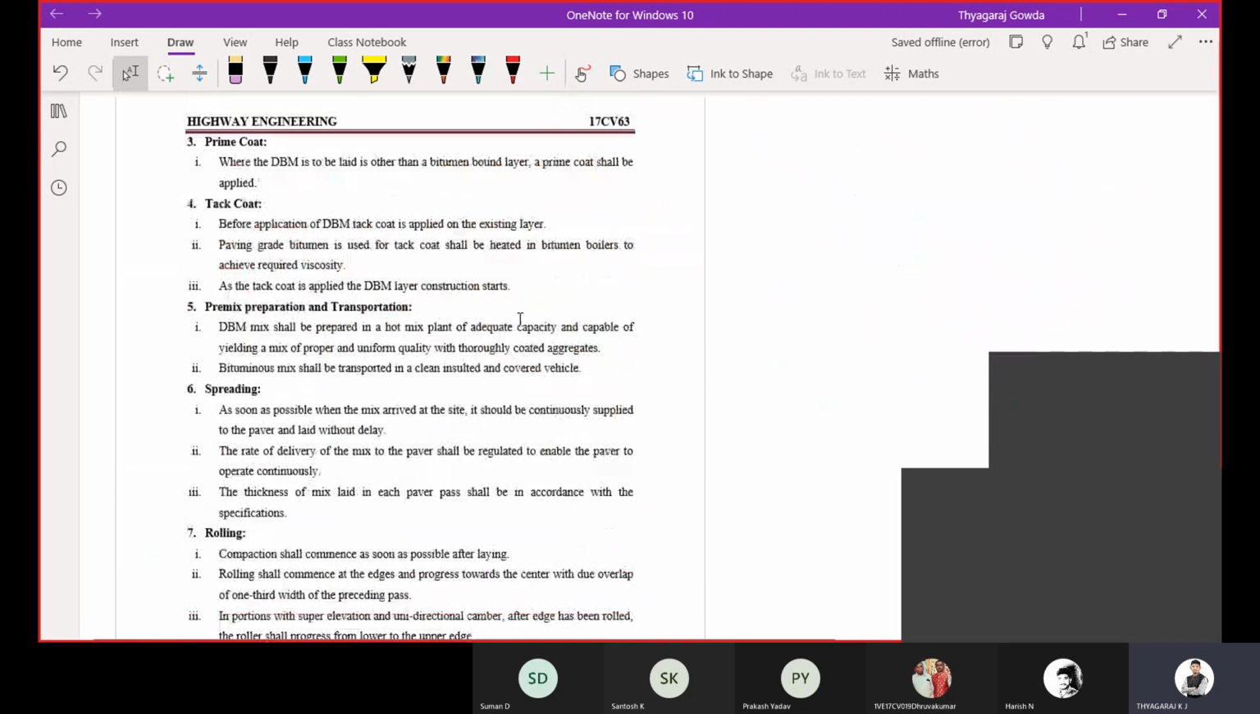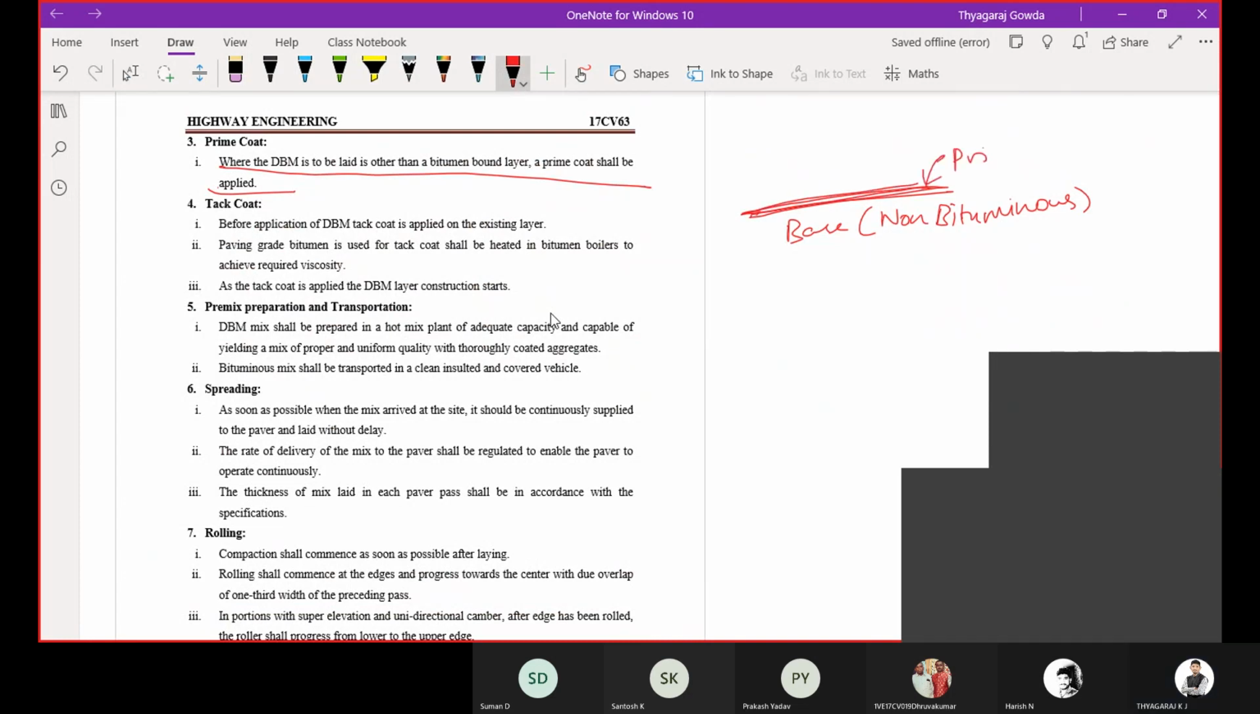Where the DBM is laid is other than a bitumen bound layer, so the prime coat shall be applied. Why? Because the layer we are laying on is the base course, which is a non-bituminous layer. To bind the non-bituminous layer and the bituminous layer, you are going to apply prime coat.